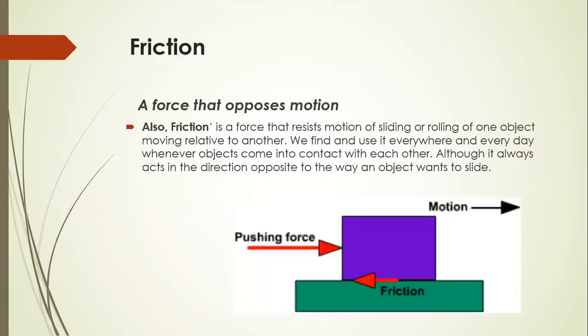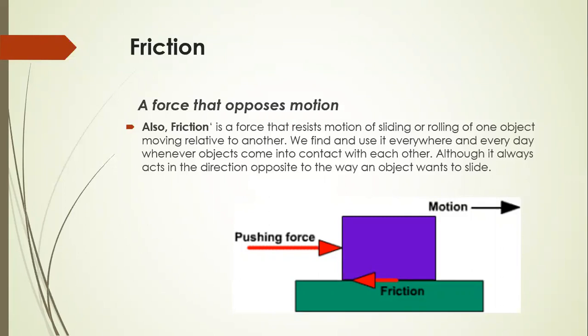Before starting friction, first of all, we will discuss types of forces. Basically, there are two types of forces. First is contact force. Contact force means if there exists contact or connection between two bodies, then one body exerts force on the other and the other body also exerts force on the first body. Like friction and normal force are contact forces.